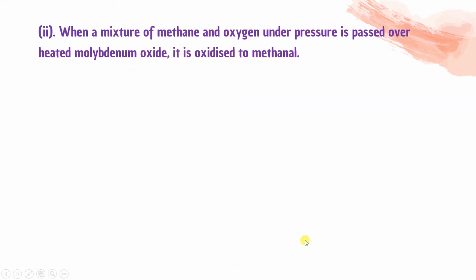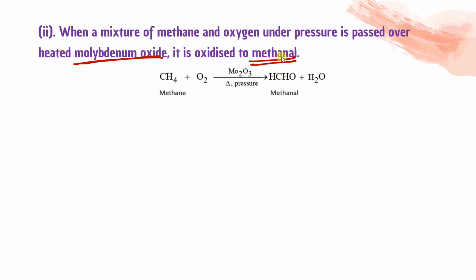Similarly, if we use another catalyst, when a mixture of methane and oxygen under pressure is passed over heated molybdenum oxide. अगर हम molybdenum oxide use करेंगे, वहाँ copper use किया तो it was giving alcohol. If we use molybdenum oxide, it will give you aldehyde, directly aldehyde, no need to convert into alcohol. CH4 plus O2, molybdenum oxide, pressure देंगे, and then it is methanal.